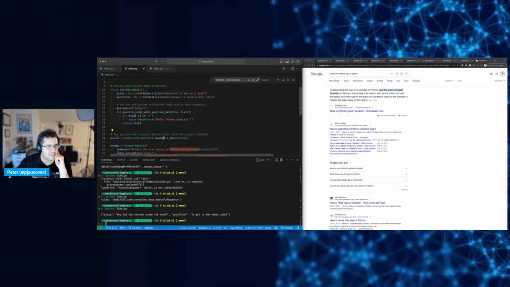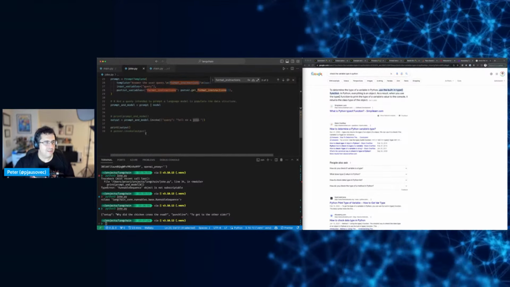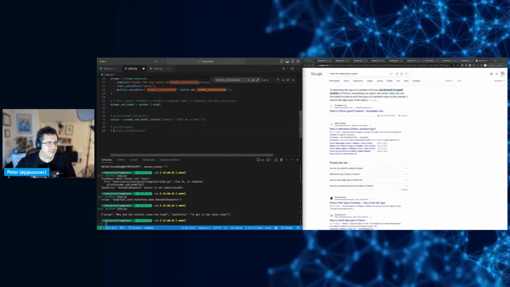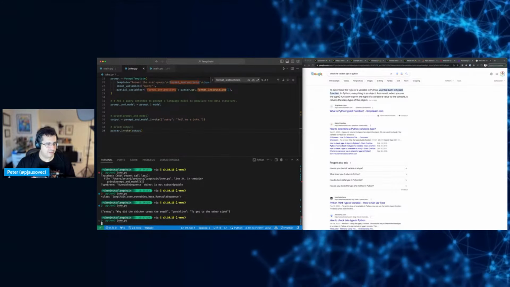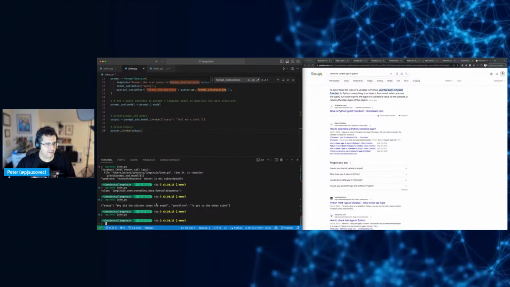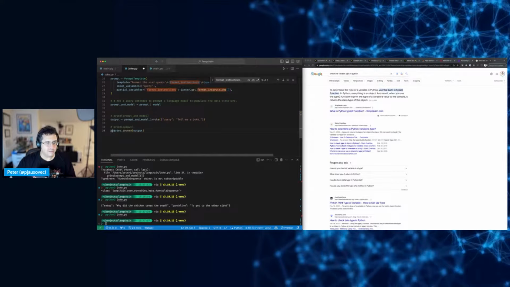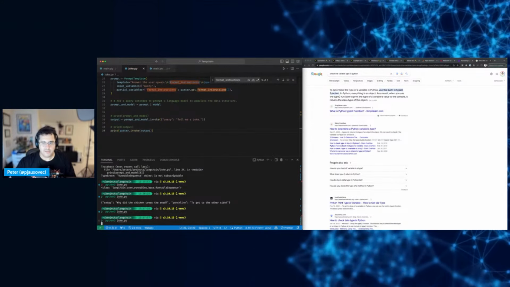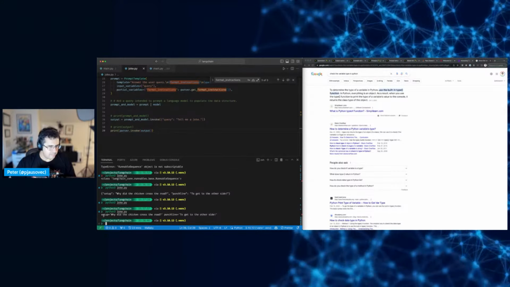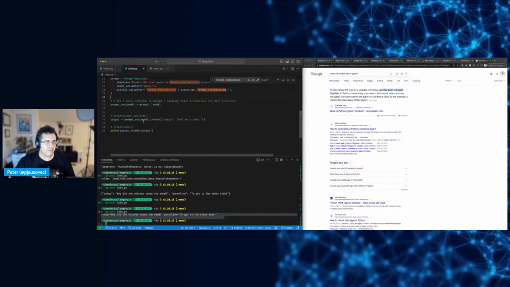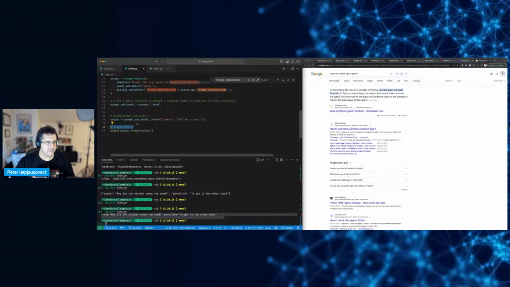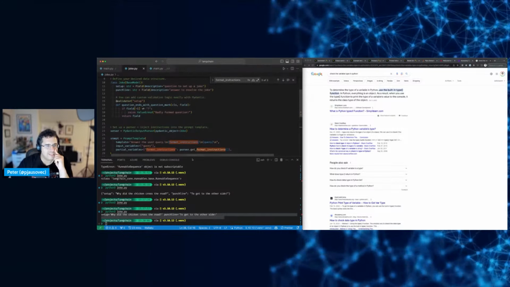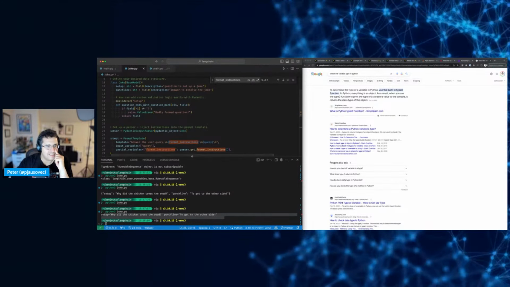So the parser is going to output... no, nothing, because I don't have print, right? If I do print, it's going to output something. Let's do this. Oh, okay, it just pretty-prints, I guess, whatever this does. All right, so this kind of makes sense. So that's a sequence, a chain.